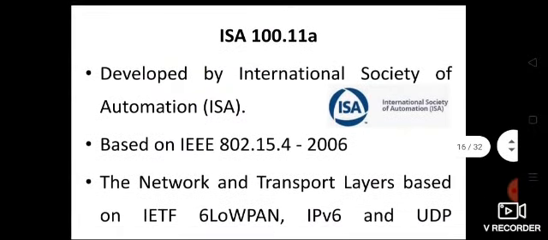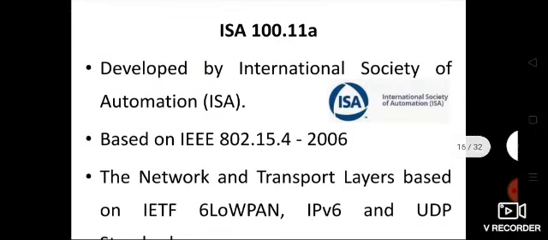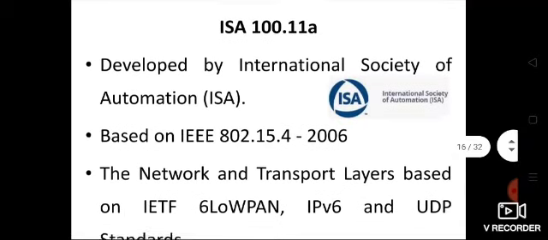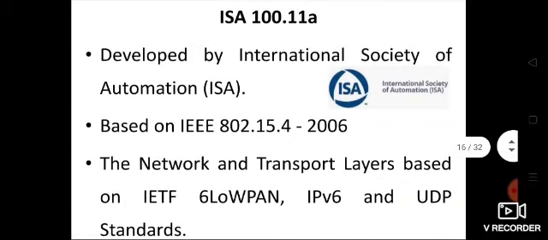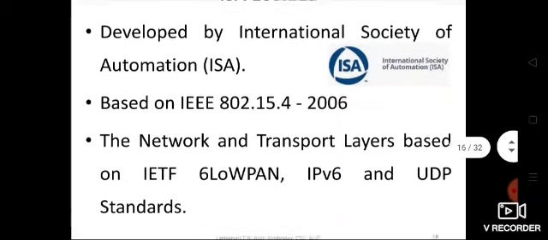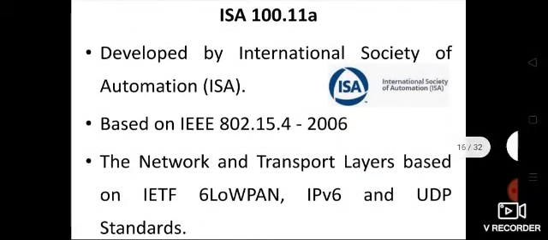The next standard which is supported by 802.15.4 is ISA 100.11a. It is developed by ISA. ISA stands for International Society of Automation. It is based on the 802.15.4 2006 version, which was released in the year 2006.